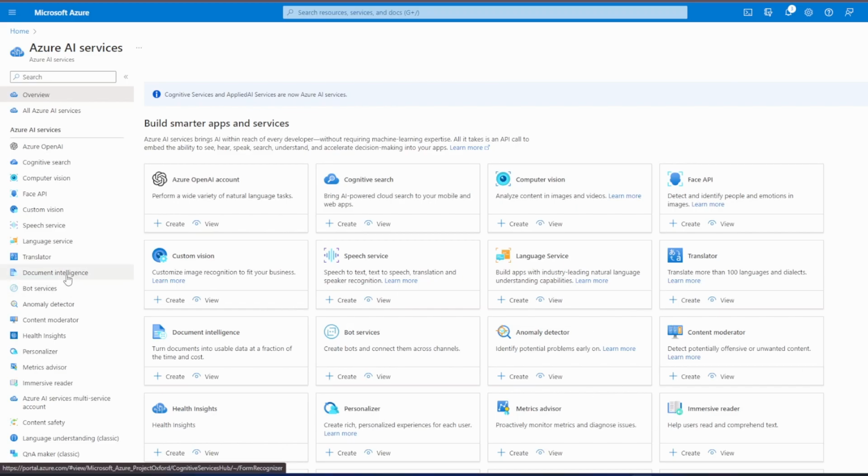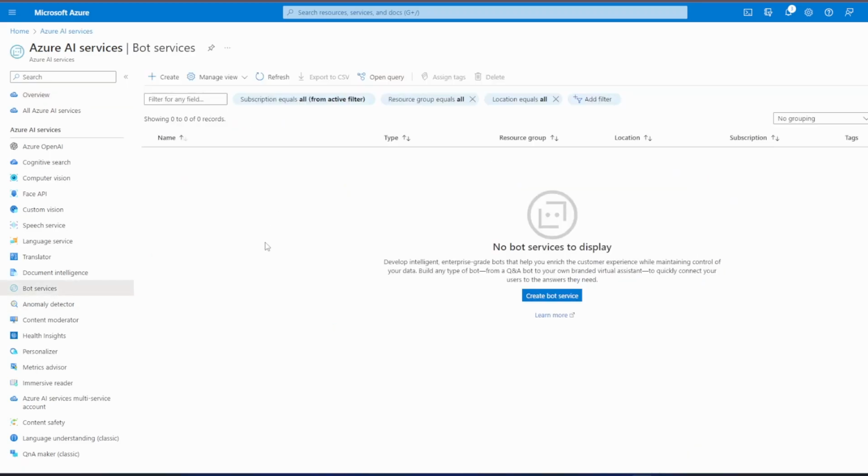Document Intelligence is an AI service that applies advanced machine learning to extract key-value pairs, text, tables, and structures from documents automatically. Azure AI Bot Service provides an integrated development environment for bot building.